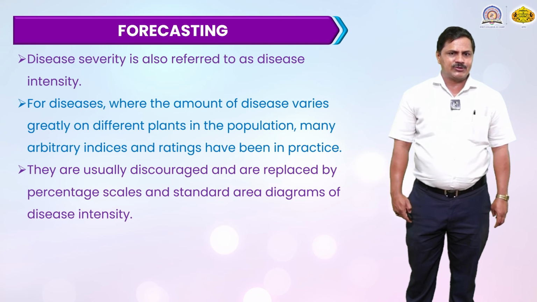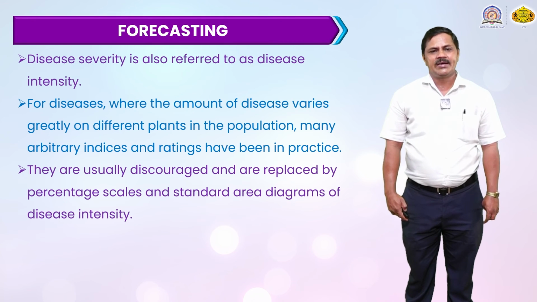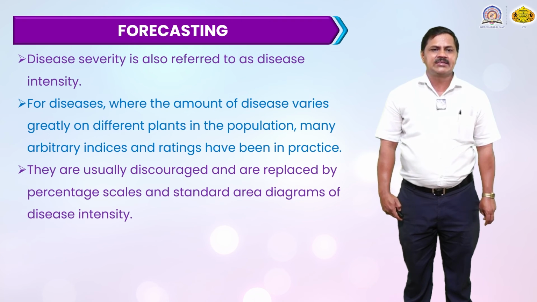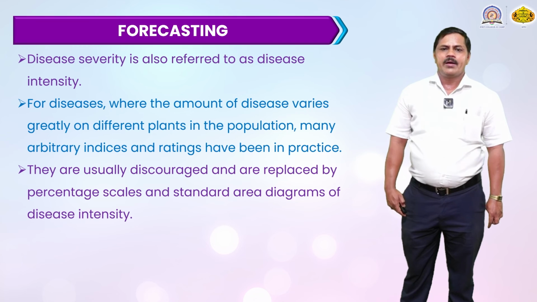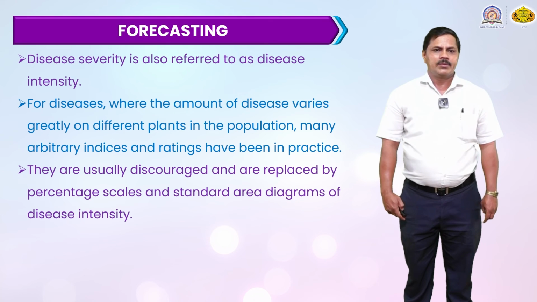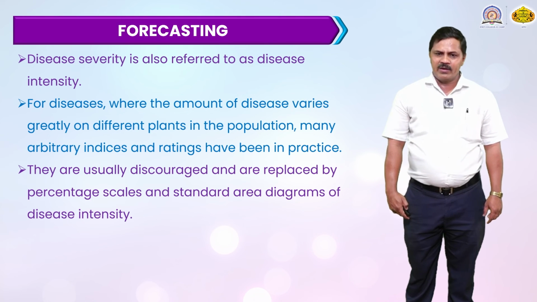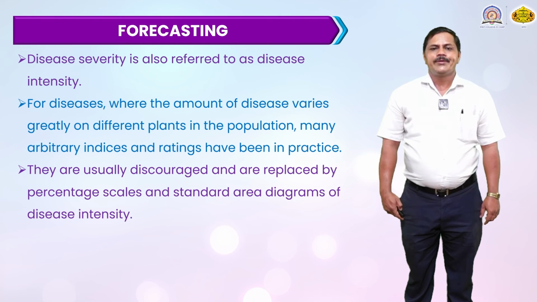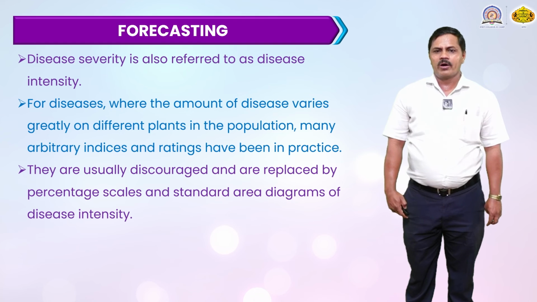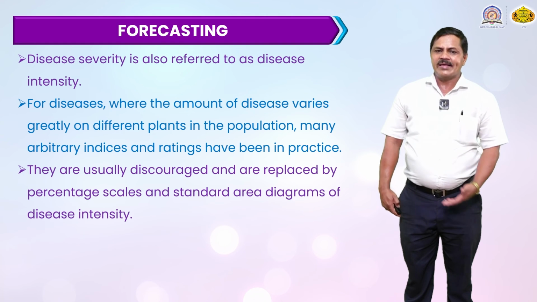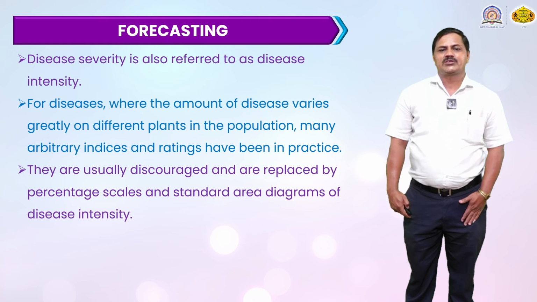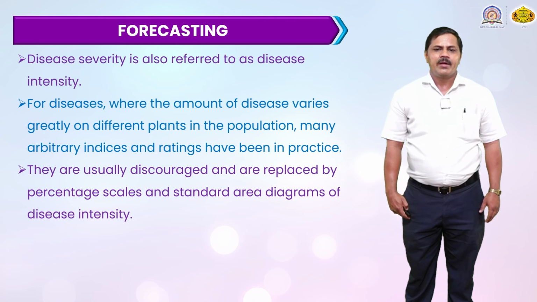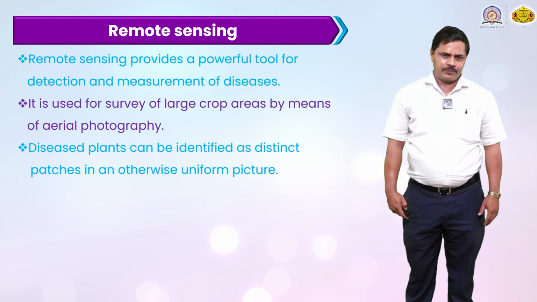Disease severity is also referred to as disease intensity. For diseases where the amount of disease varies greatly on different plants in the population, many arbitrary rating scales have been used in practice. They are usually discouraged and are replaced by percentage scales and standard area diagrams of the disease intensity.